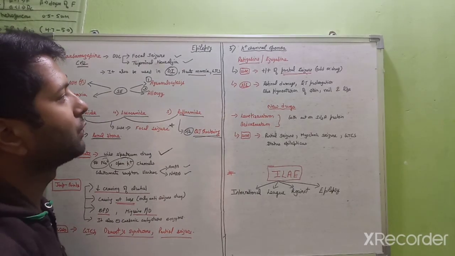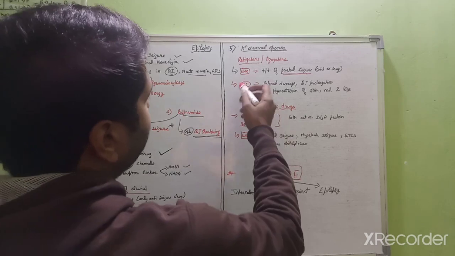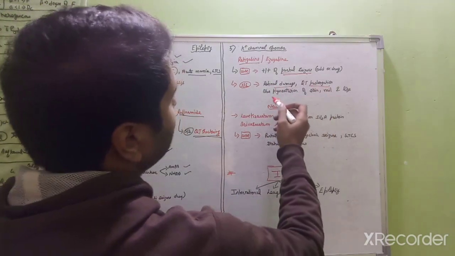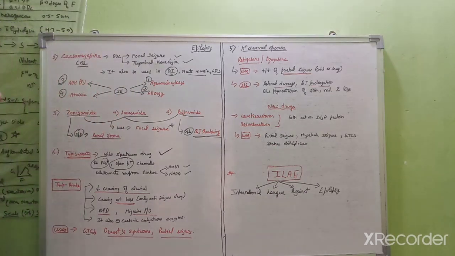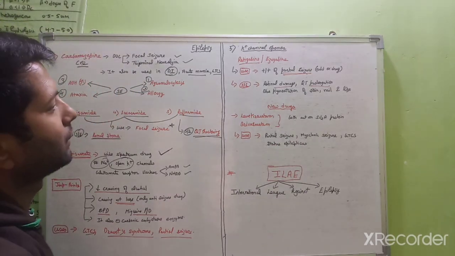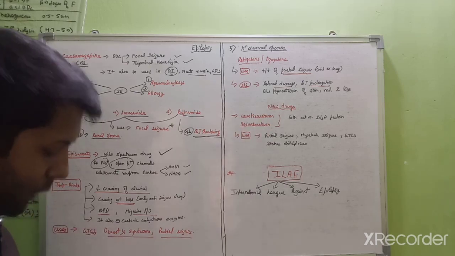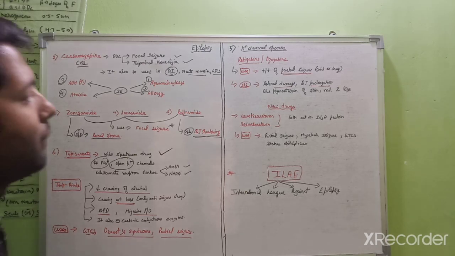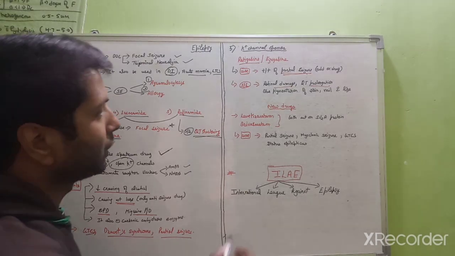It is an add-on therapy drug. The main side effects of this drug are retinal damage, QT prolongation, and blue pigmentation of the skin and nail.